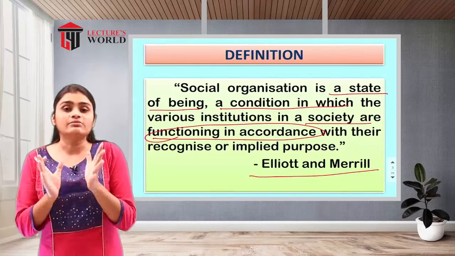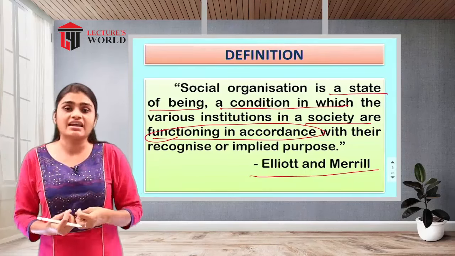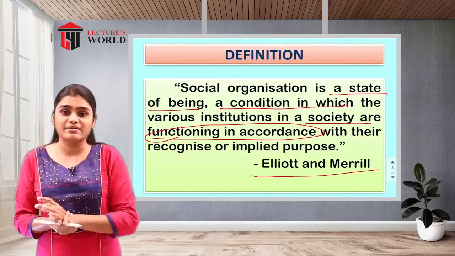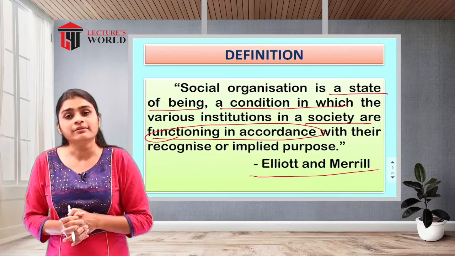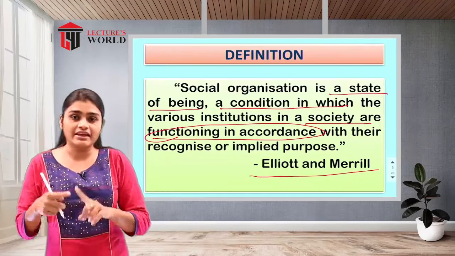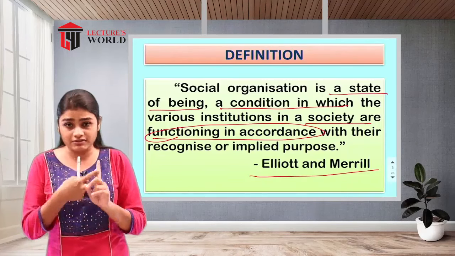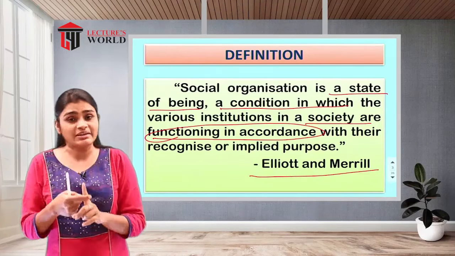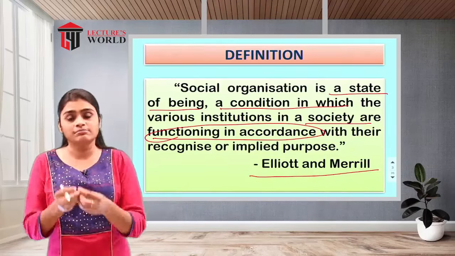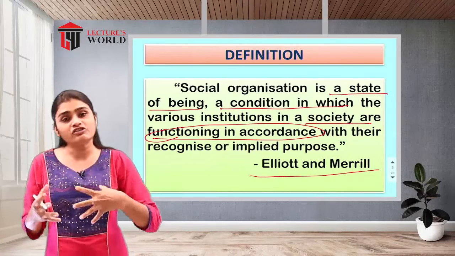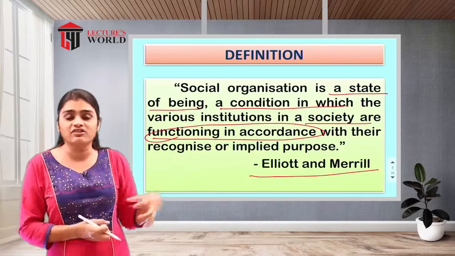So that makes one social organization, and in that accordance, they are implying the purposes they have in mind. If we talk about an example according to this definition, the first institution we can say is marriage. Marriage is interdependent with the family as well, because after marriage, after entering these marital relationships, the individuals are going to be involved in the family. So there is a connection between marriage and the family.